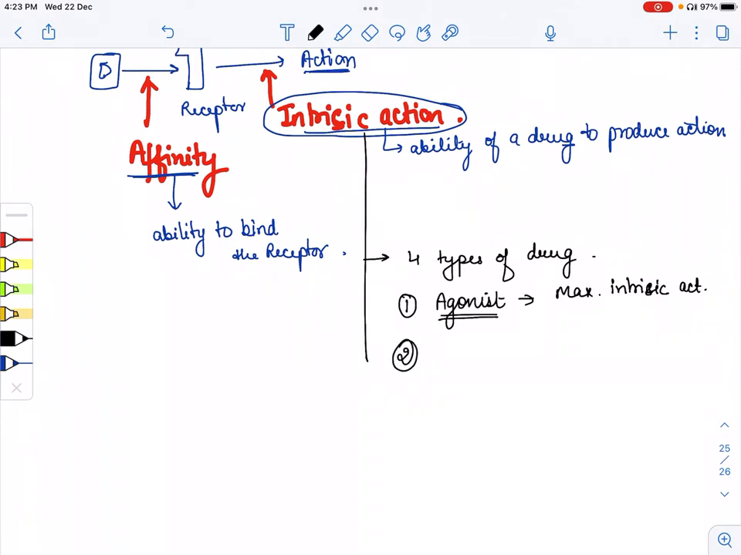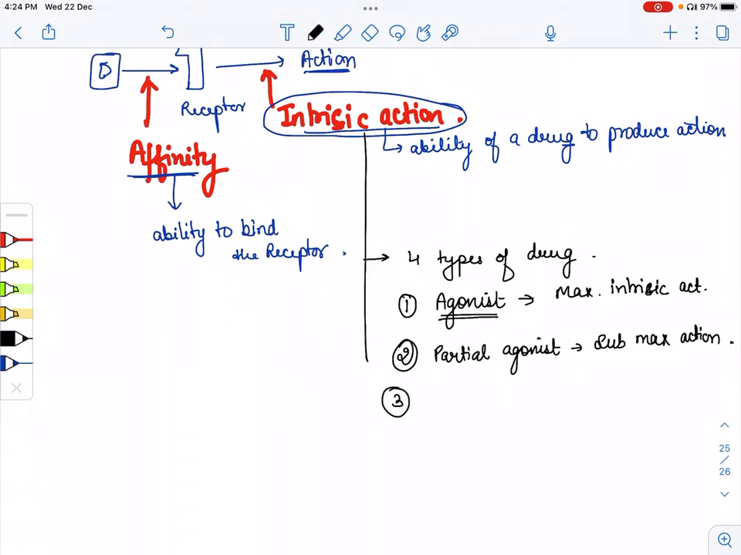The second one is the partial agonist, which means they partially produce their action and partially do not produce it. So they don't have the maximum intrinsic activity, but they have sub-maximum action. They can produce sub-maximum action.